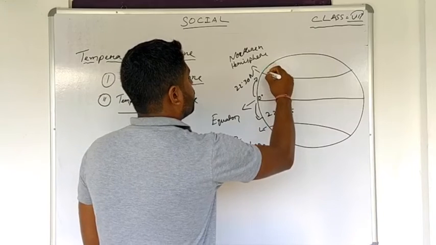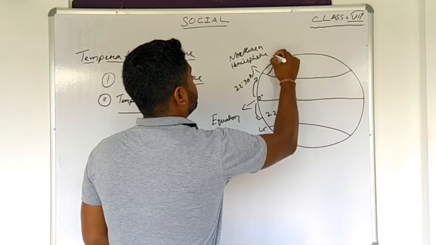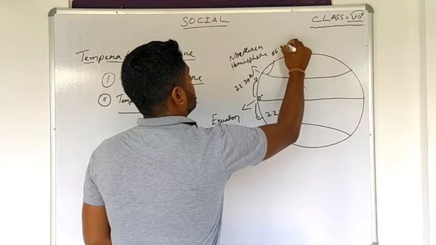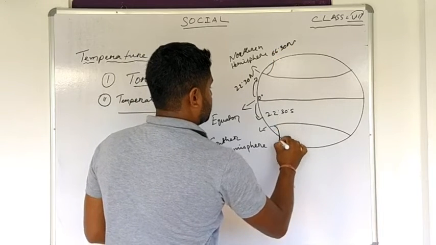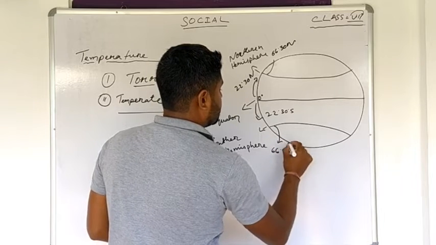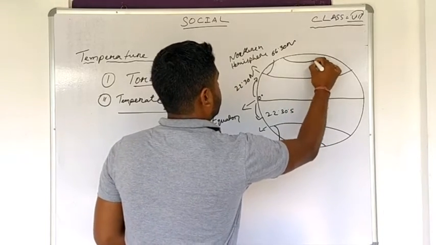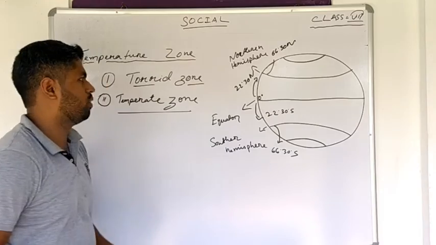Starting from here, if you move towards 66.30 degrees north, and again from here to here 66.30 degrees south latitude, these places come under the temperate zone.